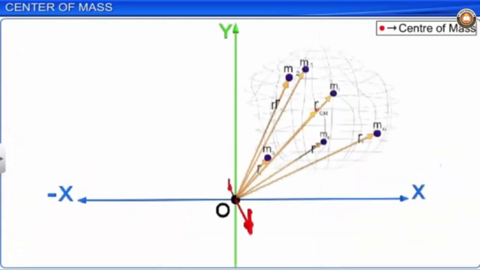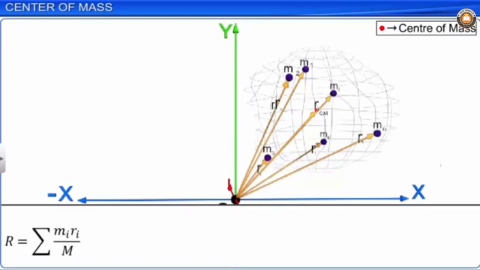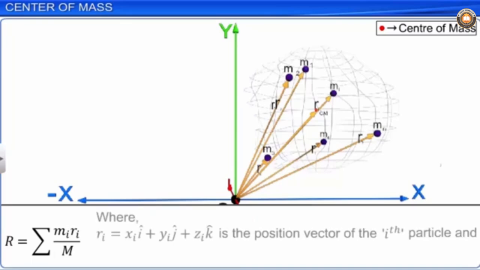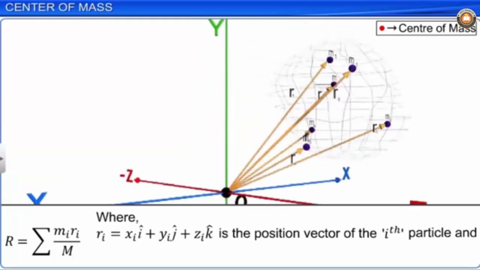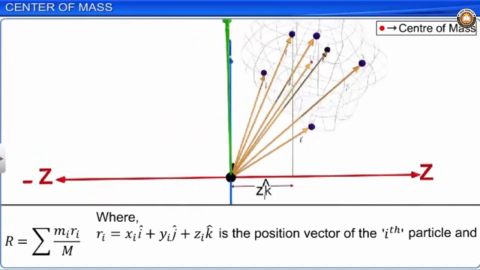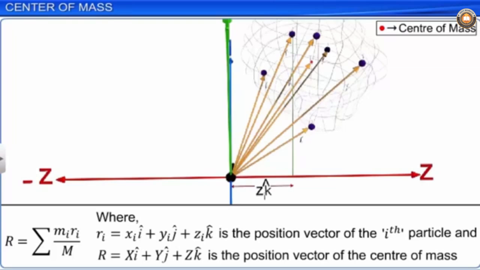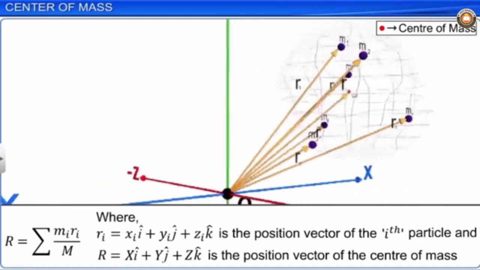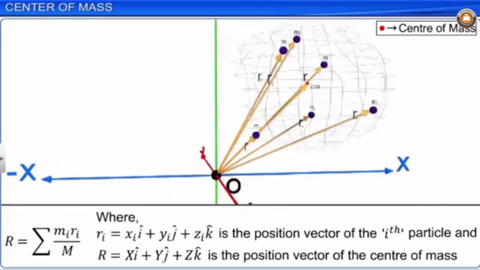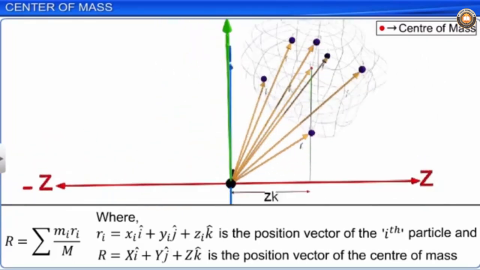In vector notation, the position of the center of mass of a given system of particles is given by R is equal to sigma mi Ri by m, where Ri is equal to xi into i plus yi into j plus zi into k is the position vector of the ith particle, and R is equal to xi plus yj plus zk is the position vector of the center of mass.